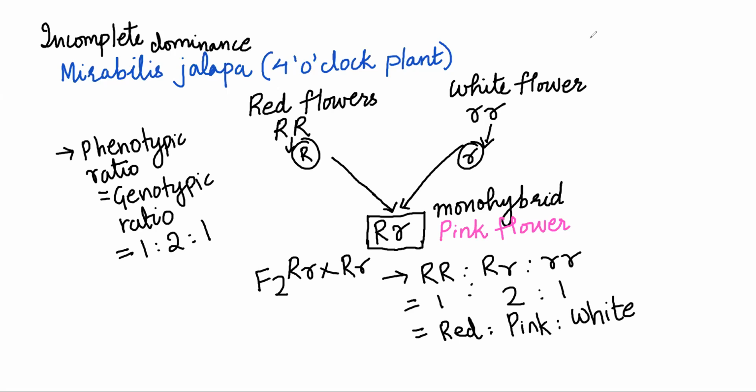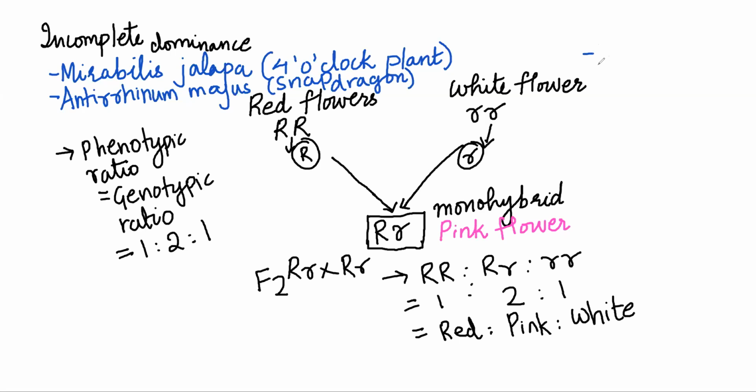Yes, same thing. Another example is seen in a flower called Antirrhinum. Antirrhinum majus is the name of the flower. It's commonly called a snapdragon, and that also has red and white flowers.